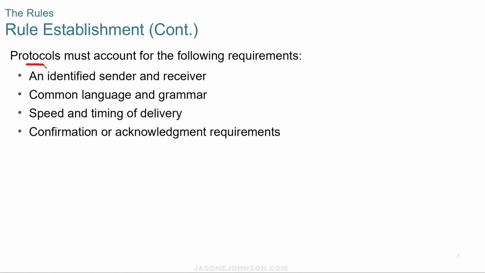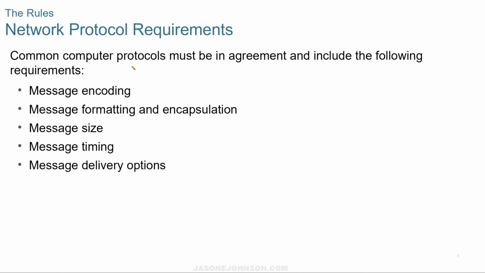So we have protocols that account for setting up these rules of communication. There's an identifier for the sender and the receiver. There's a common language and grammar. There's speed and timing. And then there's confirmation or acknowledgement requirements. Common computer protocols must be in agreement and include the following. You need to have encoding. You need to have the proper formatting and encapsulation. We need to set the message size. We need to set the timing and the delivery options.